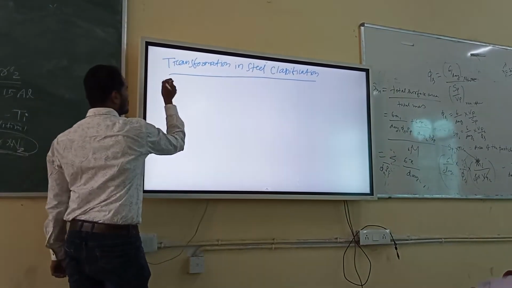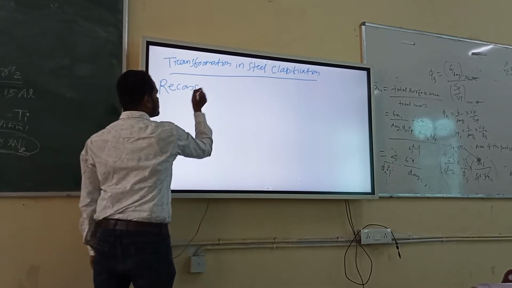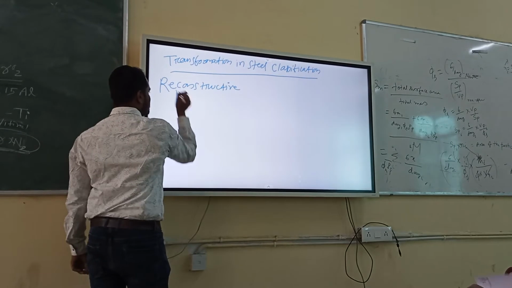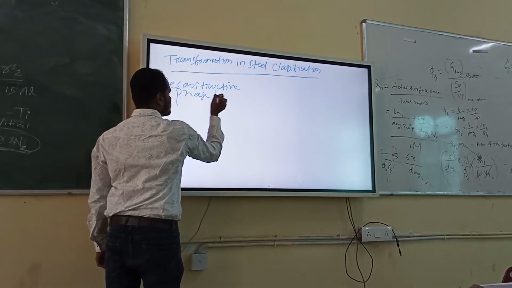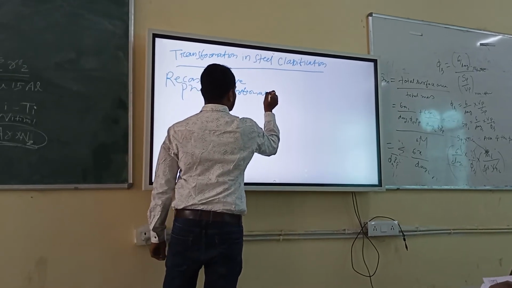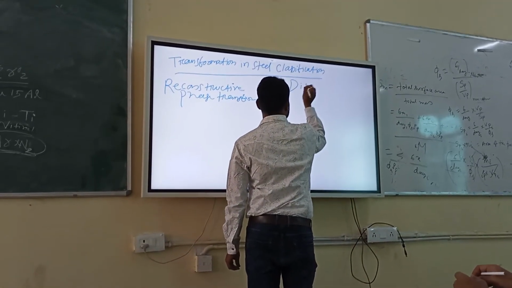There are two types: one is called reconstructive phase transformation, and one is displacive.